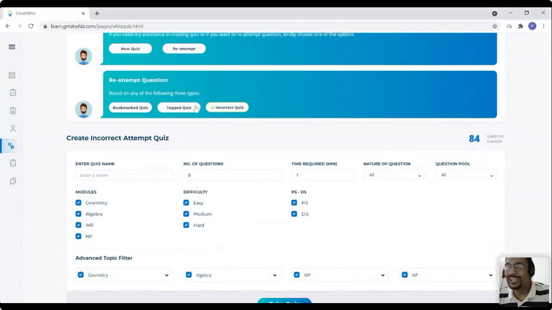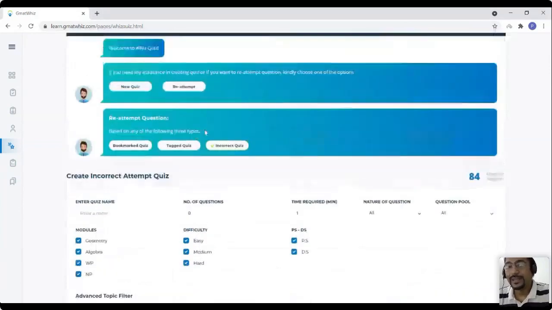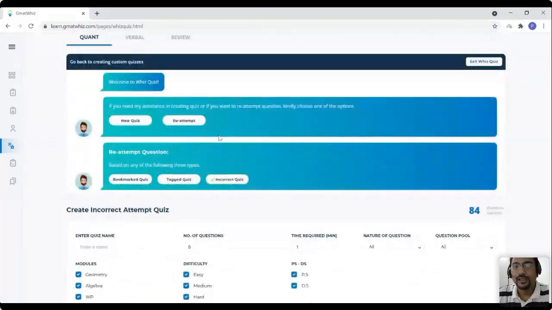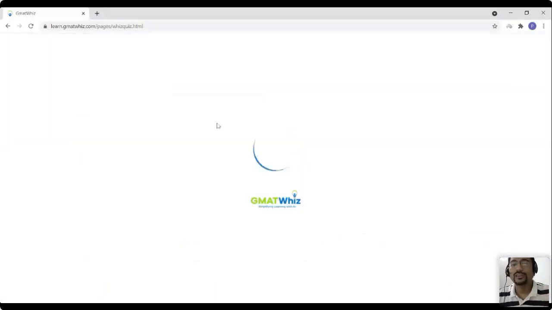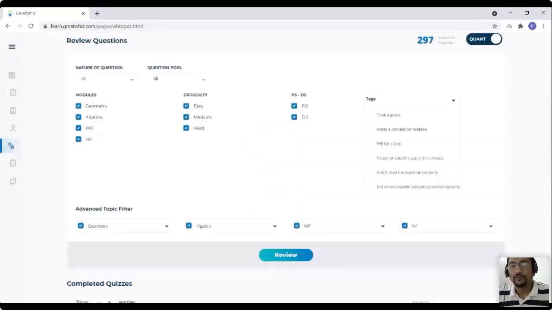And this is a very unique idea that we had for a long time, around 4 years. We wanted to build on it, and now, thankfully, we have been able to create this as a functionality. But this is assisted quizzing that you have. At any point of time, as I said, we also want to make sure your revision is simplified. Your revision is as simple as it is. So what we have done is, you want to review concepts. Let's say you don't want to take it in the form of a quiz. You want to just review those questions, okay? You don't want to take it in the form of a quiz.